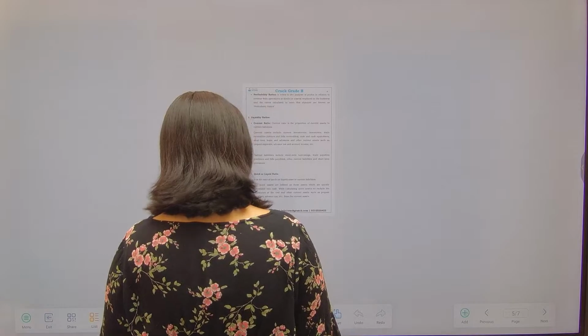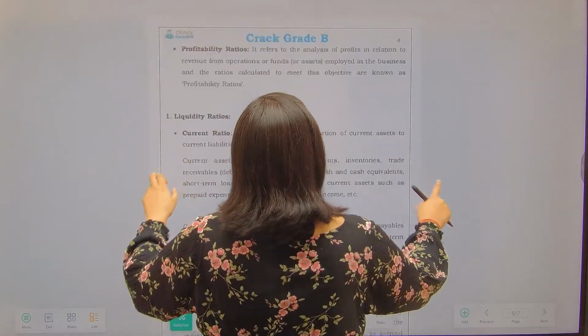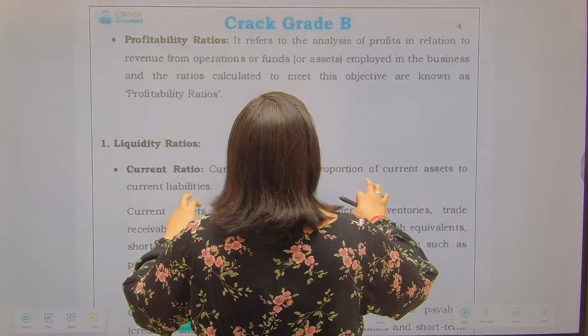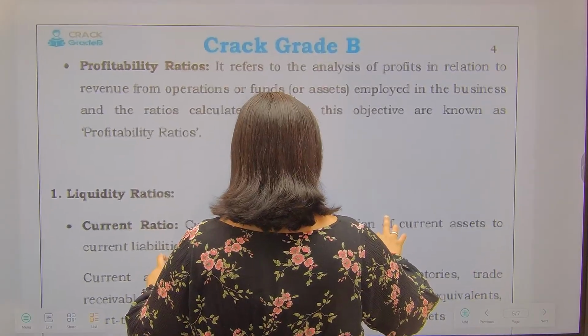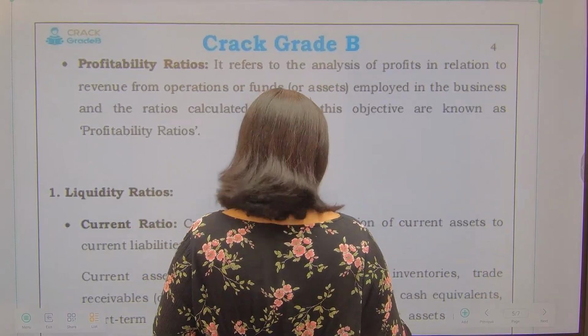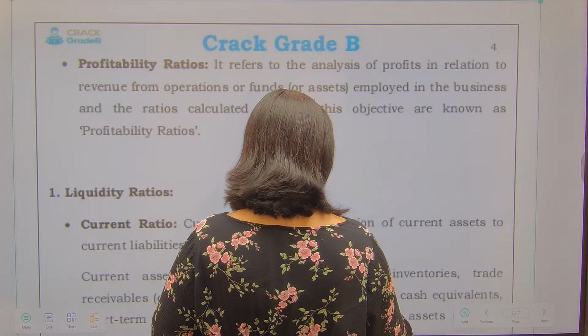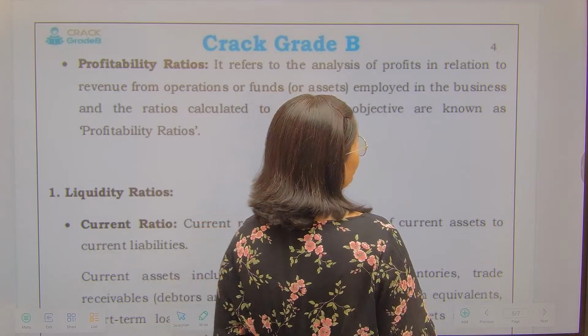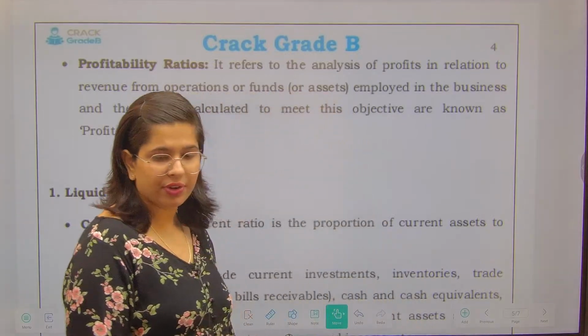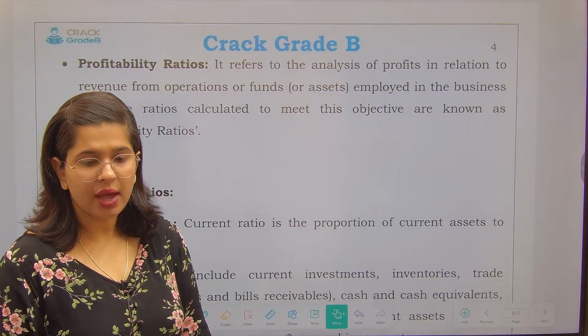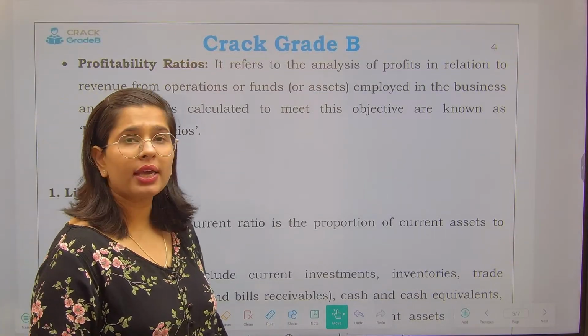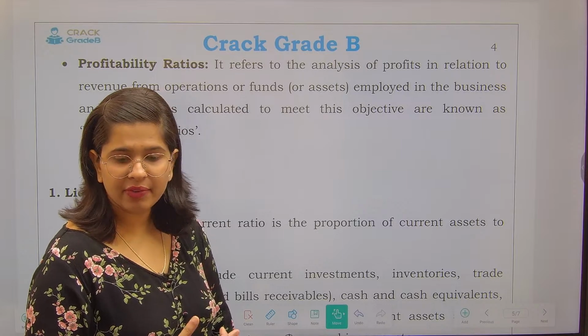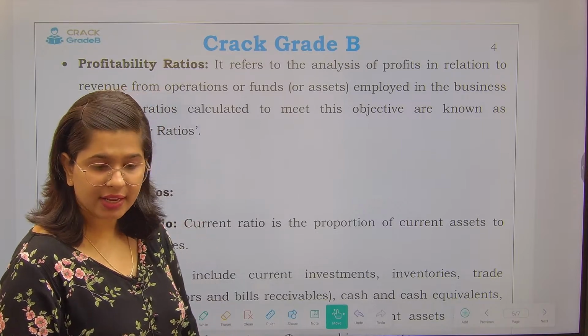Next thing is profitability ratios. Profitability is the analysis of profit compared to the revenue that we are getting, and hence they are known as the profitability ratios. A few we have already seen, like the gross profit ratio, net profit ratio, etc. We will be talking about each of them one by one, but first let's start with the liquidity ratios.